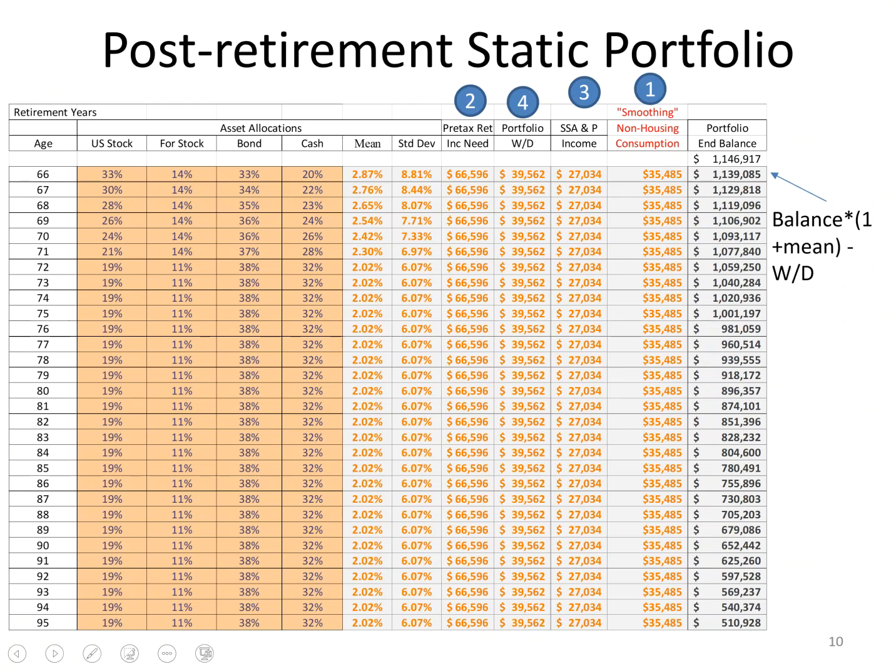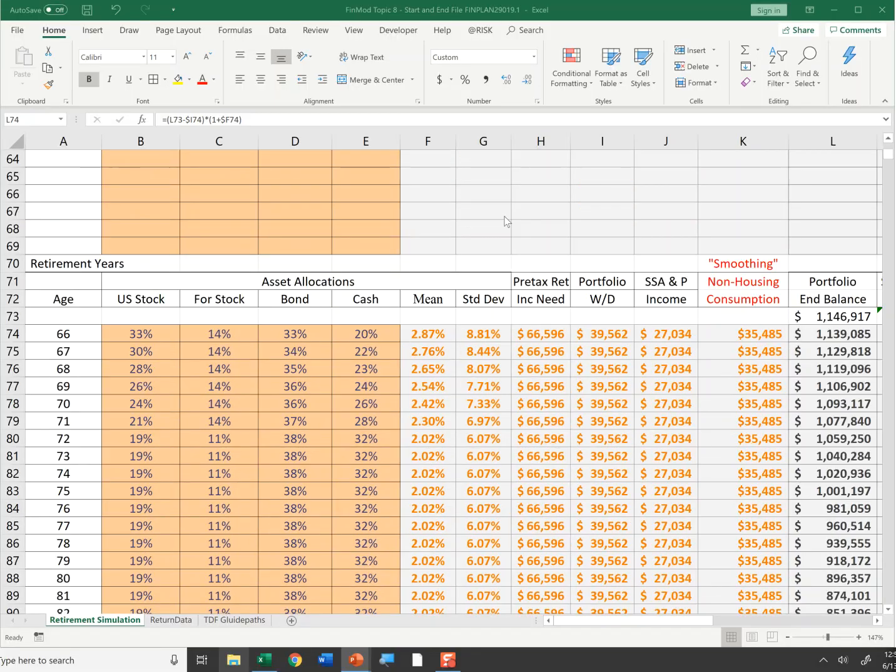So this is the spreadsheet, and let's talk about the 4 steps to figure out how much money I will start withdrawing from my portfolio in retirement. The first thing I figure out is how much income do I need? I'm sorry, what level of consumption will I need in retirement? Now, that says $35,485. Let's go back to the spreadsheet.